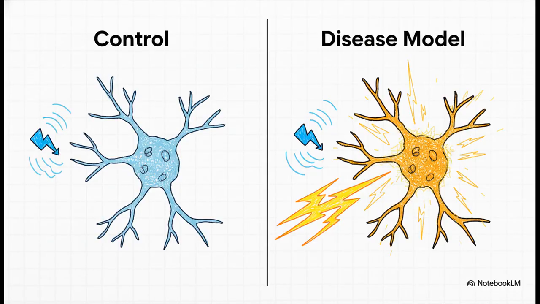The two cell types responded very differently to external electrical stimulation. The control neurons largely continued their spontaneous firing, seemingly unaffected by the stimulus. The disease model neurons, in contrast, began to fire in synchrony with that external stimulation. This result demonstrates that the disease model neurons have a reduced threshold for depolarization, which makes them hyperexcitable. This is a functional change that is highly consistent with the proteomic alterations they observed, particularly the increase in proteins like the calcium sensor SYT1.